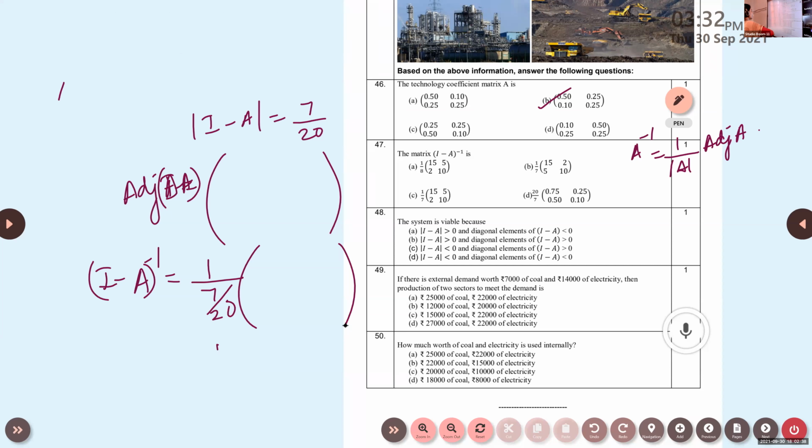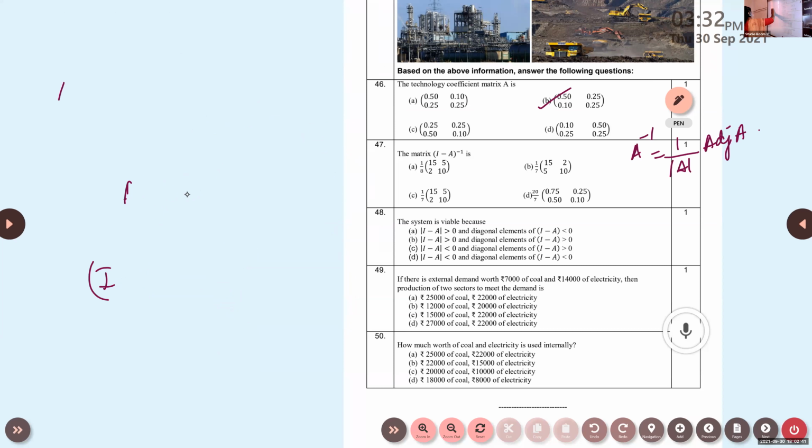Aparna, when you say the system is viable, it is consistent if... Ma'am, this is the first option. No, you first name the condition. What is the condition we have discussed? What is the name of this condition? Earlier we discussed a similar question. Determinant of I minus A is greater than 0. Yes, so these two options are not possible. Then A and B only are possible.